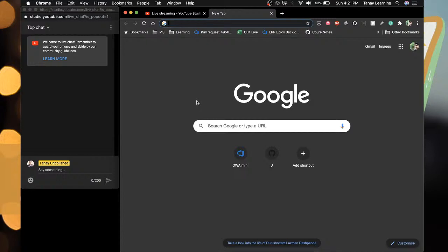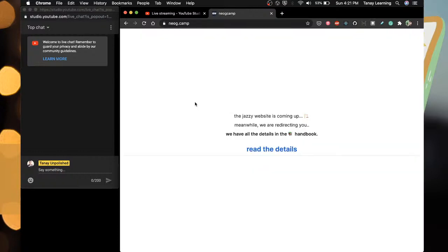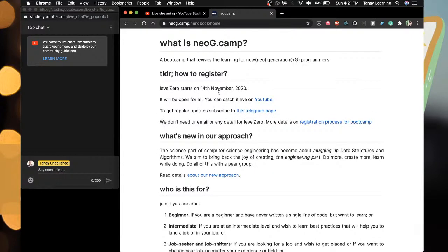So, what we are going to do is prepare for neogCamp. If you don't know what this is, you should first check out the website and then come. So we are preparing for the first lesson. First lesson is very simple. It needs a CLI app made in Node.js.